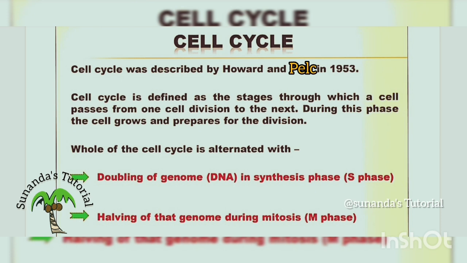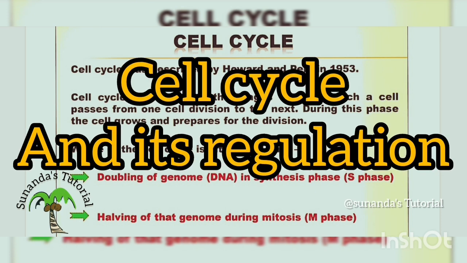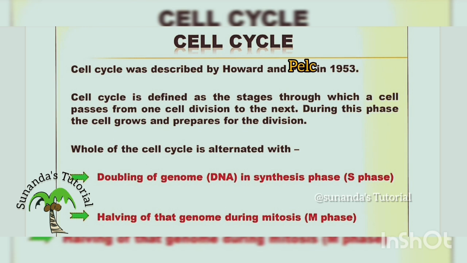So in this video we will discuss the cell cycle and its regulation. Cell cycle means the overall events that occur during the division of one cell to form two daughter cells, or the stages through which a cell passes from one division to the next. During this phase, the cell grows and prepares itself for the division. So, at first, the cell prepares itself for the division.